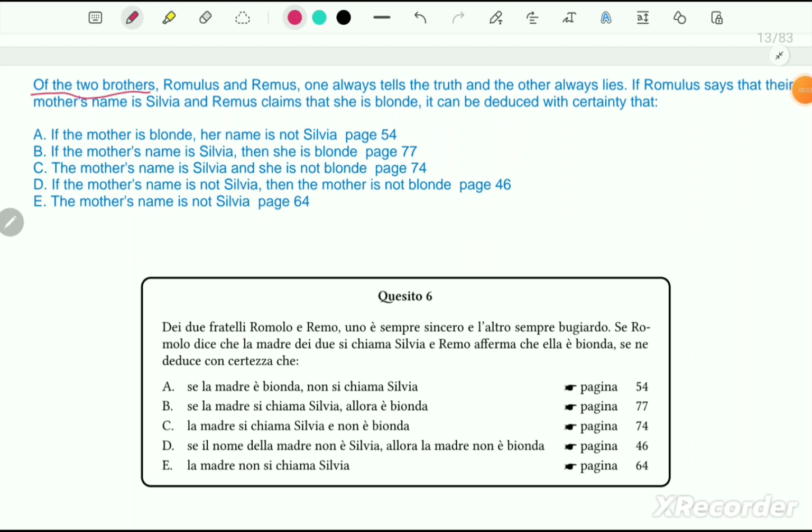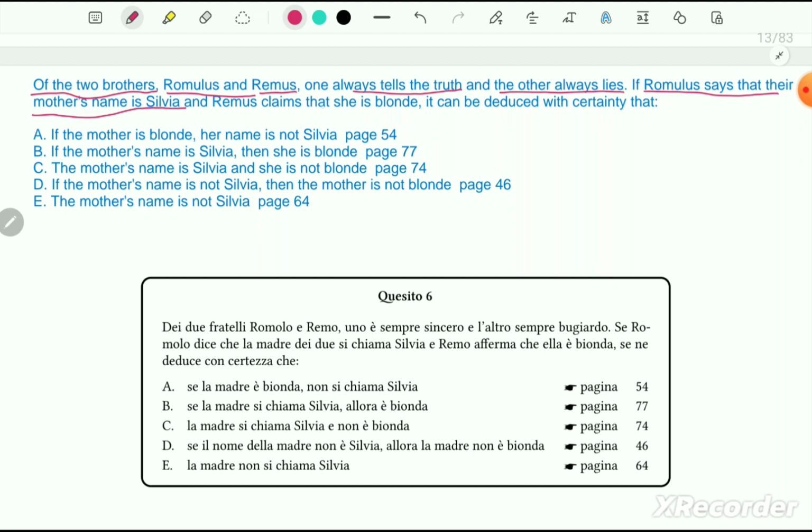Of the two brothers, Romulus and Remus, one always tells the truth and the other always lies. If Romulus says that their mother's name is Sylvia and Remus claims that she is blonde, it can be deduced with certainty that option A, if the mother is blonde, her name is not Sylvia. Yes, that is correct.